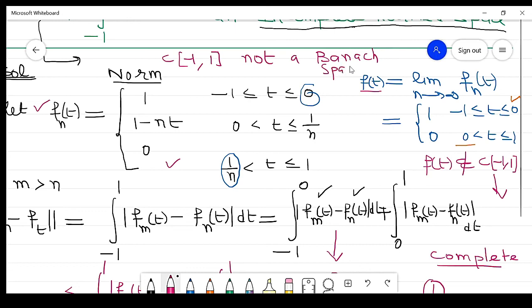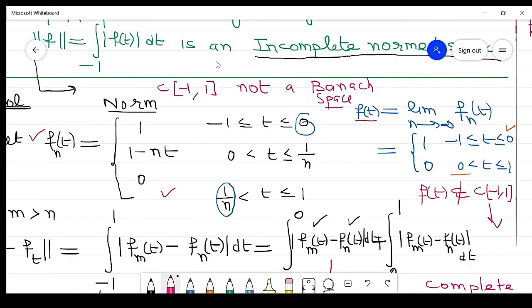So these 8th and 9th questions are very important, and there are a lot of questions in the exercises of many books, so you can go through and practice them. Then you will improve how you can prove that this is a Banach space, this is a normed space, and that any space with this norm is complete, or is not complete, right?